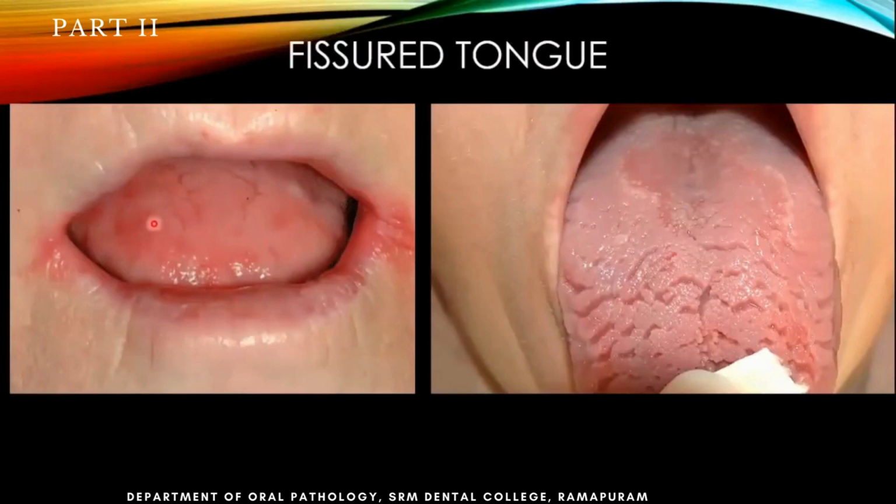You can see fissures on the tongue. Fissures are part of the mucosal changes, mainly because of dryness of mouth, where there will be proneness to infections also. Because of that, it causes a lot of fissures. These are common ones. Sometimes the fissures will be very bad, even at a young age. This right side is not a diabetic patient, but I just wanted to show you how bad it can be. I hope you've seen many more cases where the fissures will be much deeper. At one point, the patient will not be able to eat properly or even chew anything because of extreme burning sensation. There will be loss of taste buds in this case.